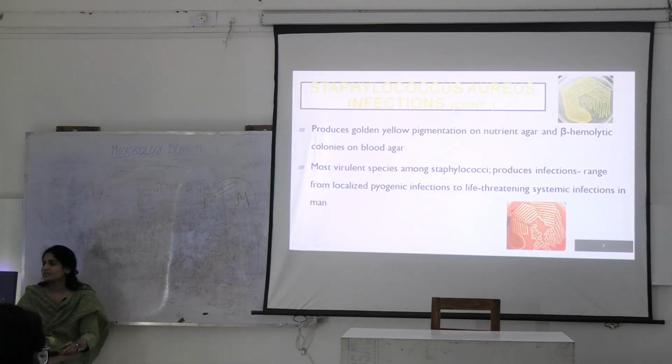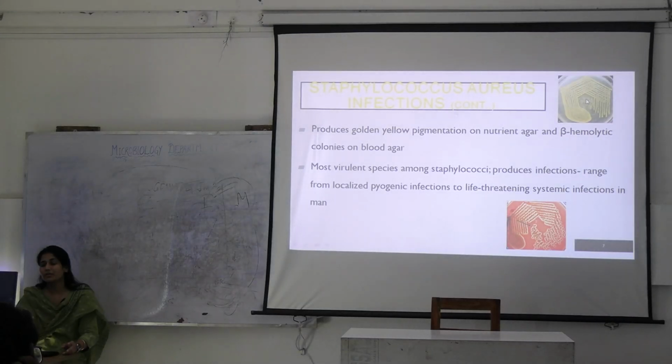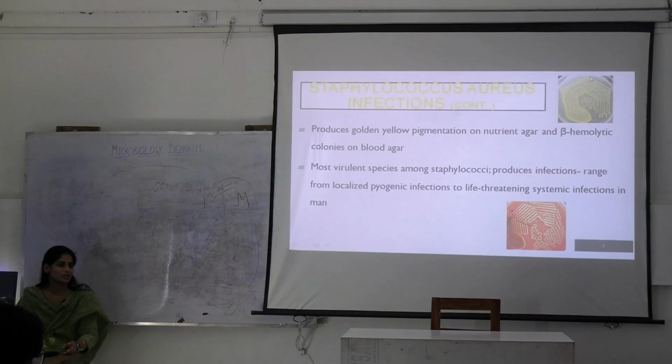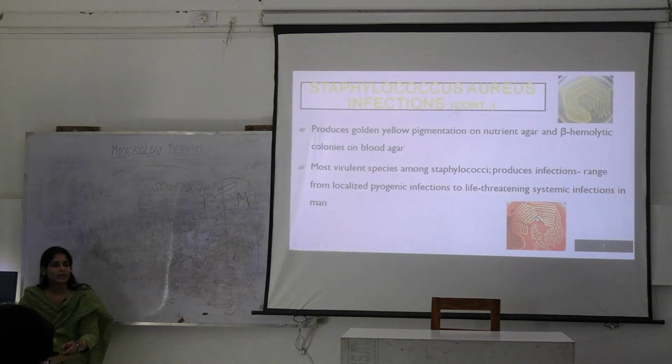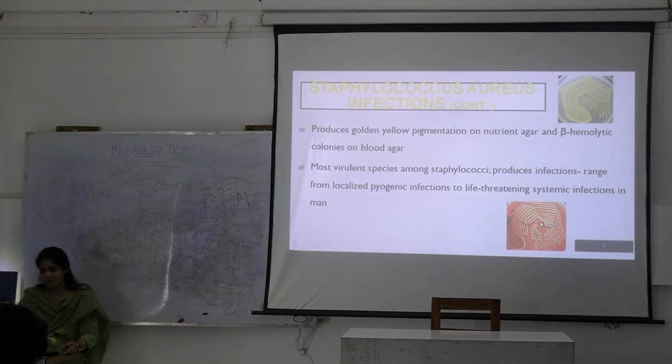What kind of colonies will it present? Golden yellow pigment colonies. This pigment is noted in which agar properly? In nutrient agar. So, it is providing the optimum growth requirements of the bacterium. Also, it enhances the pigment of this bacterium, which you can see on the nutrient agar. This is what? It's a blood agar. So, in case of blood agar, you will see the hemolysis, beta hemolysis, which is given by Staphylococcus aureus.